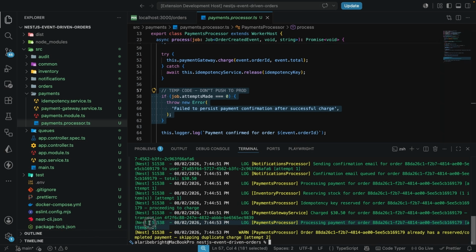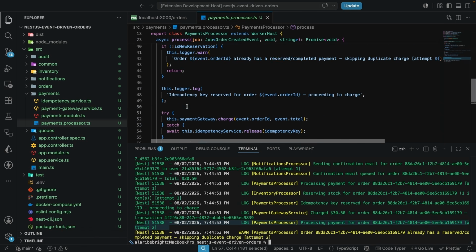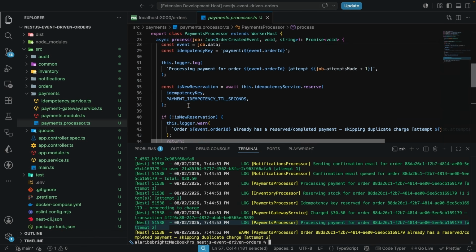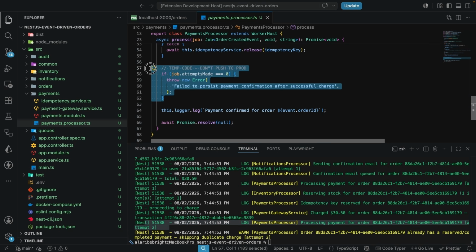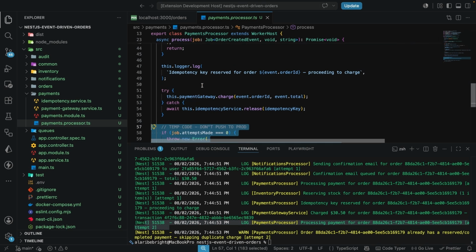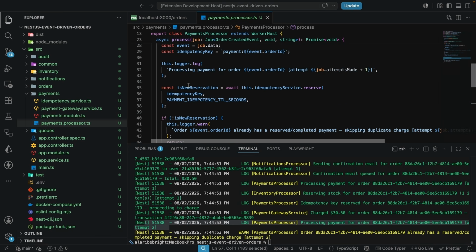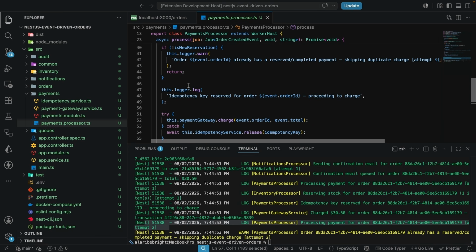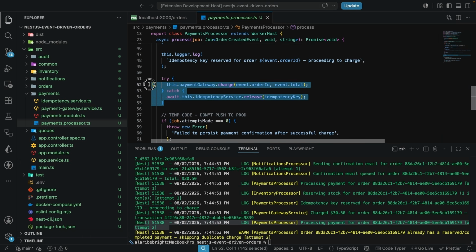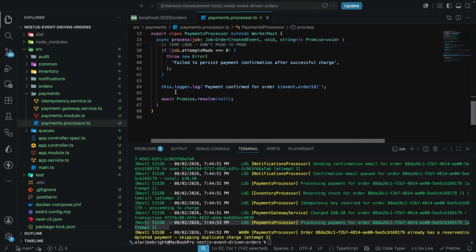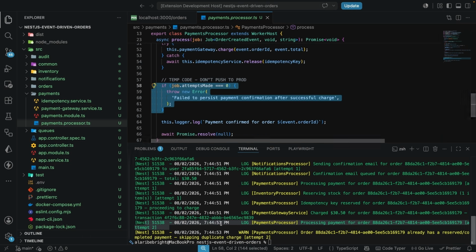Now it went on to process payments because of the error. So after we have the charge, it went on to fail over here because you see this is breaking, and because we charged the user beforehand. So here where we have our try catch block, where do we have our try catch block? Over here. So we go to charge the user, that works fine, and then we come over here, we fail. So the first time it sees that we are processing payment, and then we also see the key has been reserved here, and then we go on to charge the user.